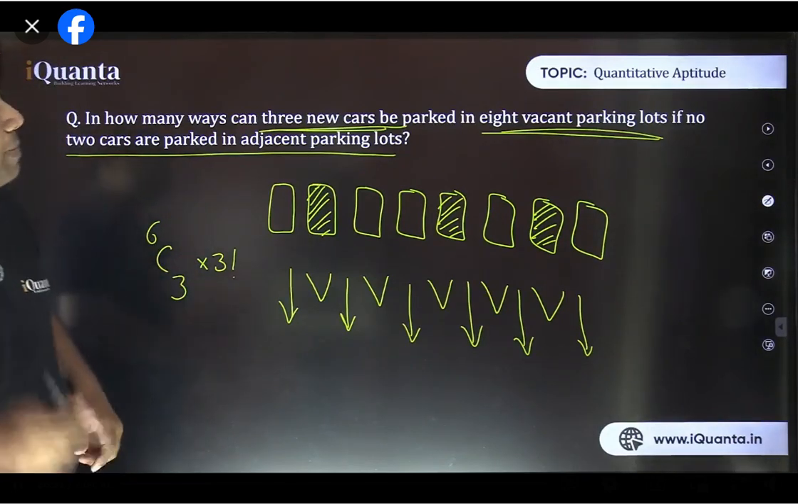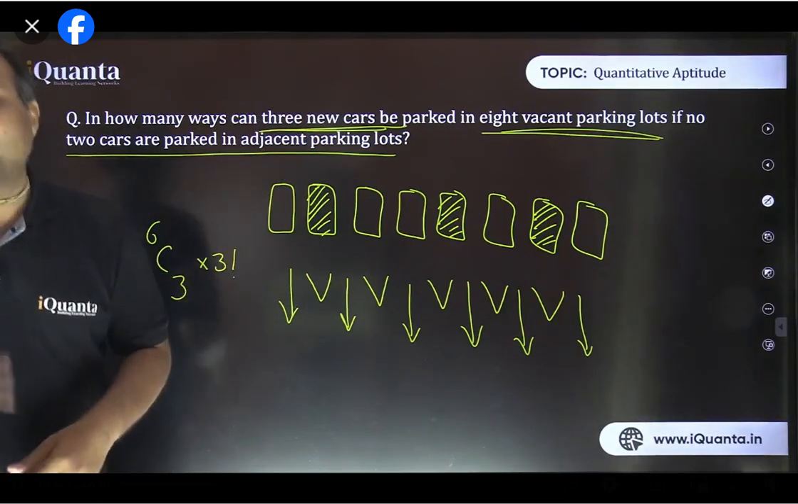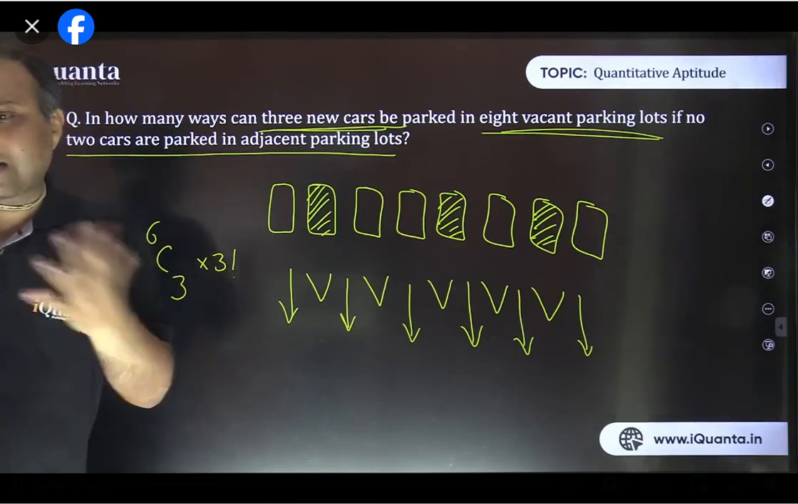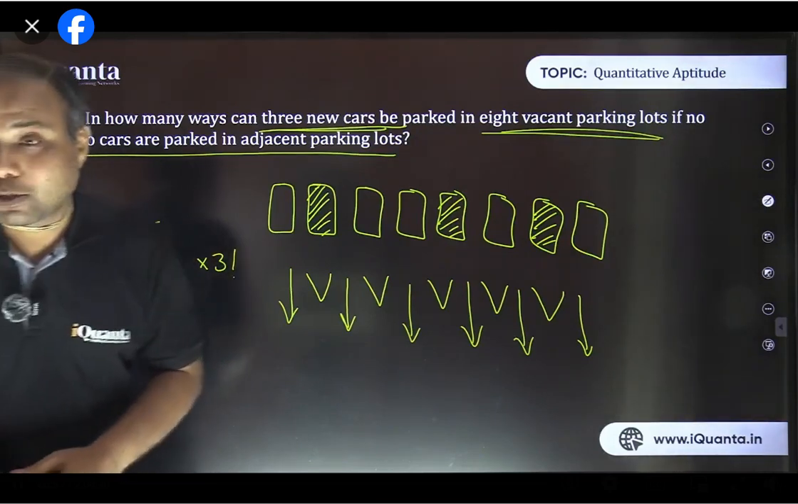Yes, Preetham, arrangement will be there depending upon whether the things are different or not. And 3 cars are certainly different. They may be of same model, same brand, but still there are some differentiating factors, isn't it? So that's how we need to multiply with 3 factorial as well. Is it okay?